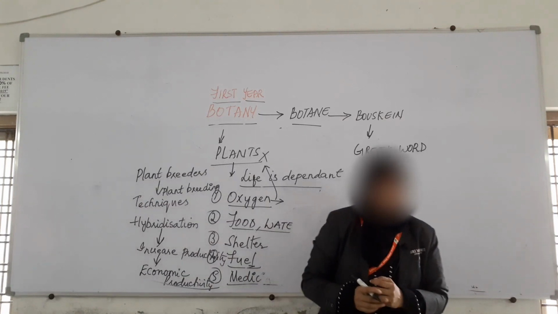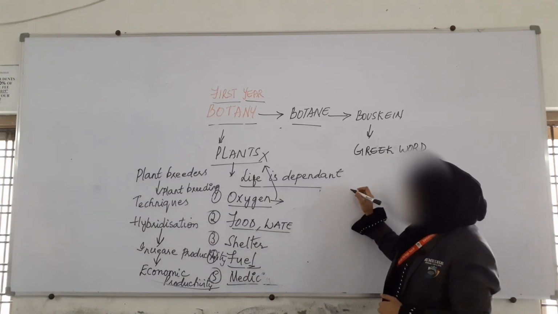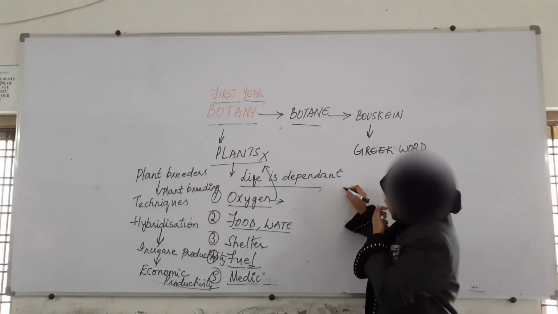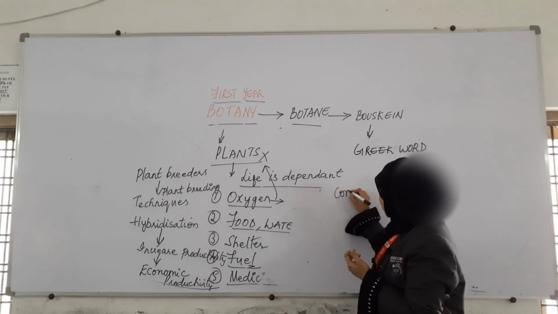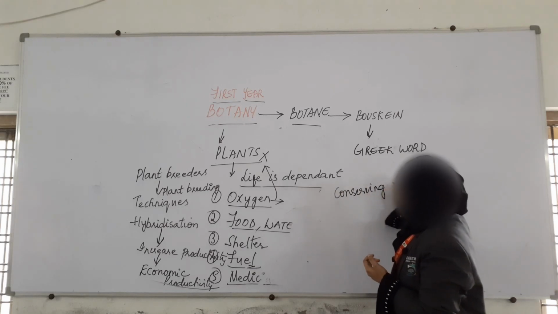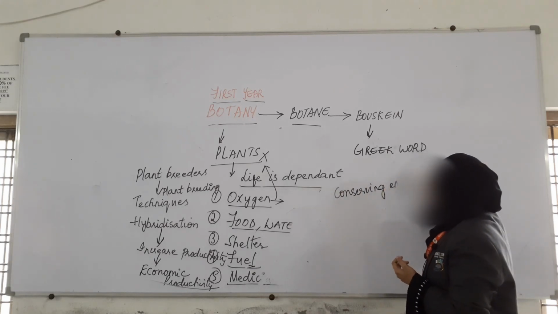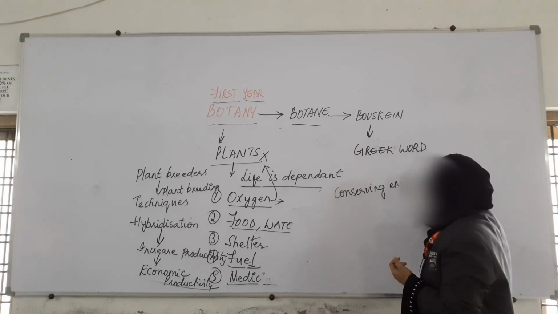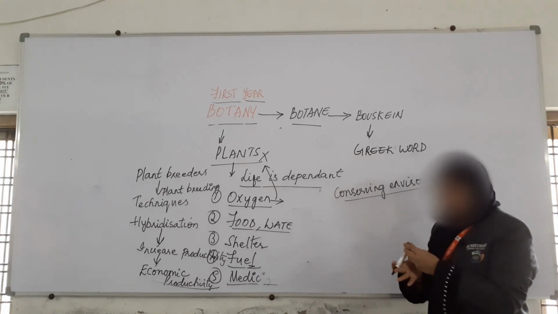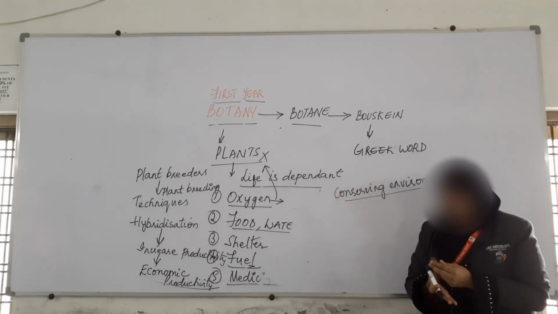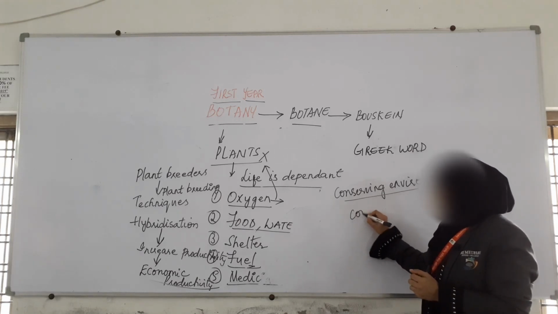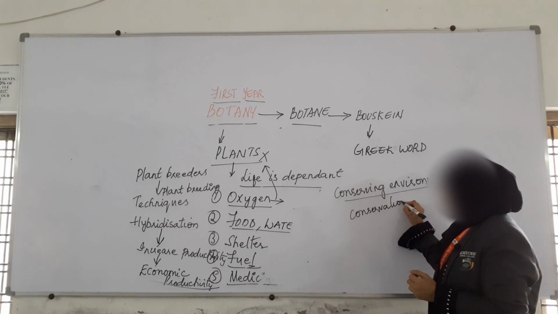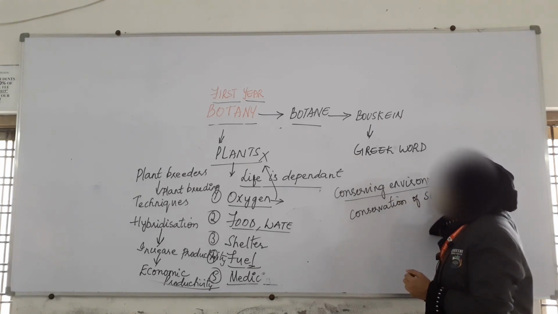Apart from giving all these basic things, plants also help in conserving our environment. How does it help in conserving the environment? It also helps in the conservation of soil.